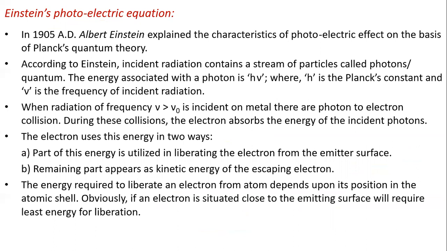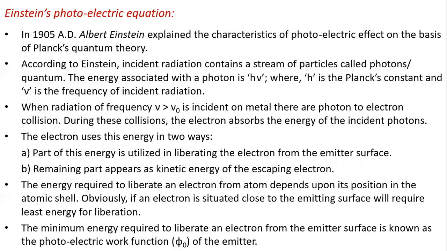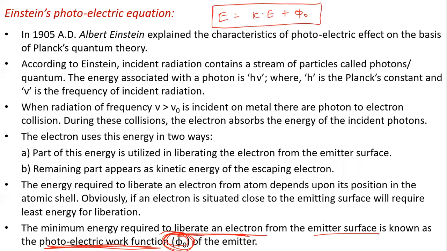Obviously, if the electron is situated close to the emitting surface, it will require the least energy for liberation. The minimum energy required to liberate an electron from the emitter surface is known as the photoelectric work function, which we represent by phi. That's why I have written E equal to kinetic energy plus phi. So this is the photoelectric equation.